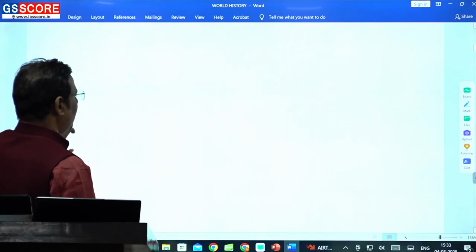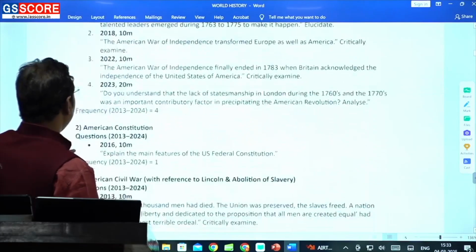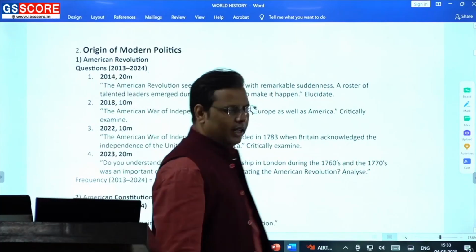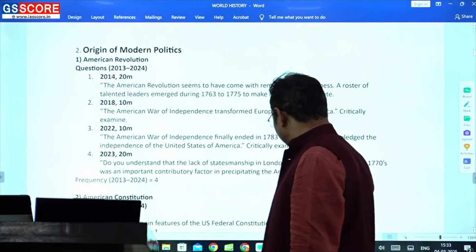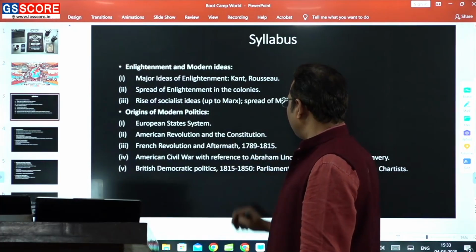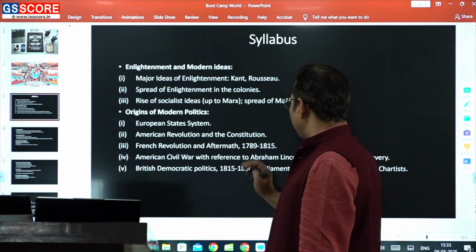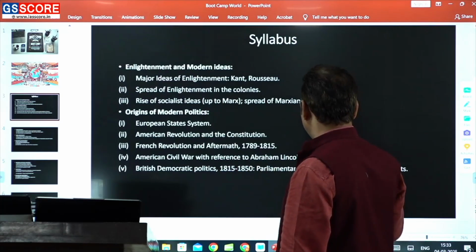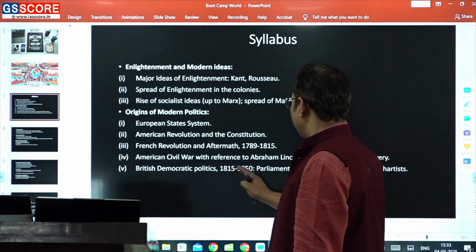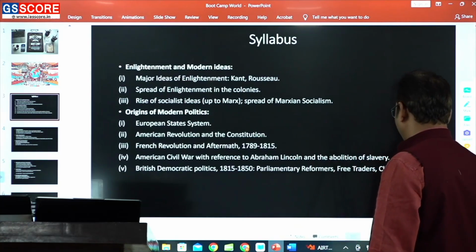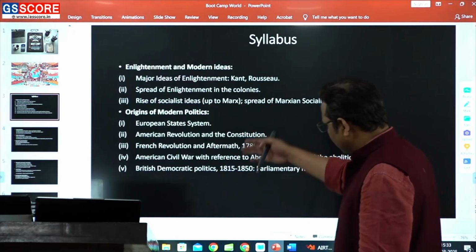What are the things which should be given more weightage while preparing this topic? Moving to the next one, about the origin of modern politics. If you see the syllabus of origin of modern politics, what are the topics in it? European state system, American Revolution and the Constitution, French Revolution and aftermath, and then American Civil War with reference to Abraham Lincoln and the abolition of slavery, then British democratic politics 1815 to 1850, the parliamentary reforms, free trade and the charters. Now this is the syllabus.